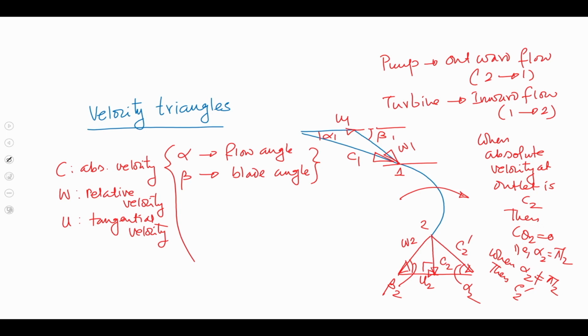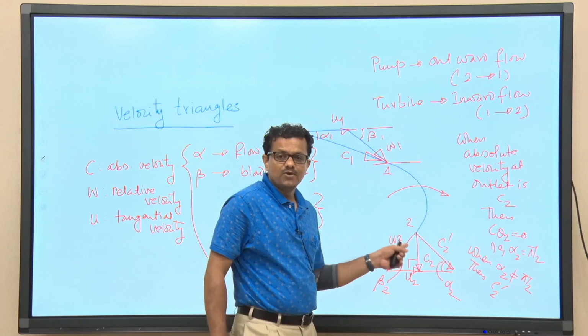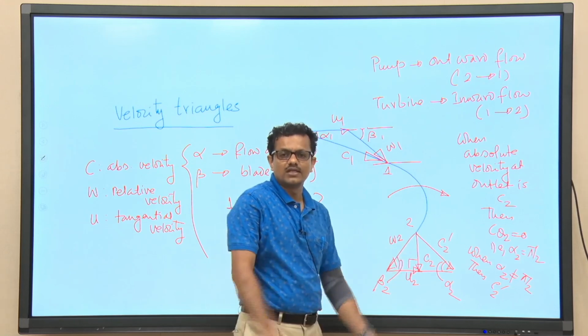Now, we are talking about flow entering from the penstock into the runner, that is, 1 is the inlet and 2 is the outlet. So, this is an inward flow hydraulic machine, the turbine. We are measuring the angle in the clockwise direction. This is the blade angle at the inlet, flow angle at the inlet, blade angle at the outlet, and flow angle at the outlet. If we make alpha 2 equal to pi by 2, there is no swirl at the outlet.